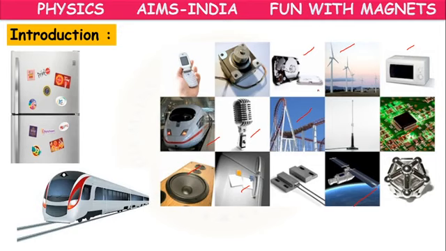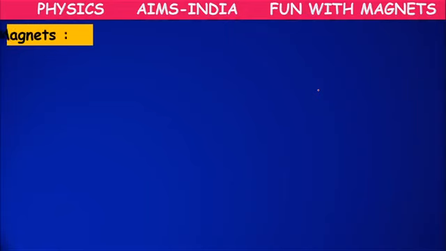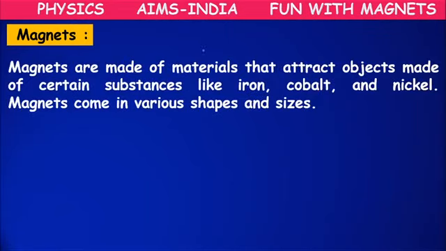So let's see the properties of magnets, uses of magnets, and some of the phenomena related to magnets. Actually, what is a magnet? These magnets are made up of such kinds of materials which will attract objects, and they are made up of certain substances like iron, cobalt, nickel.